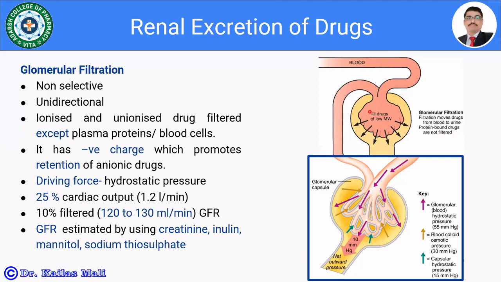Here in the glomerular filtration, ionized and unionized drugs are filtered. If the drug is ionized or unionized, and it has low molecular weight, such drugs are going to be filtered by the glomeruli, except the drug which is bound to proteins and blood cells, because such a drug has high molecular weight. As the glomerulus has a negative charge, it promotes the retention of anionic drugs. Anionic drugs are not going to be filtered well through the glomeruli.